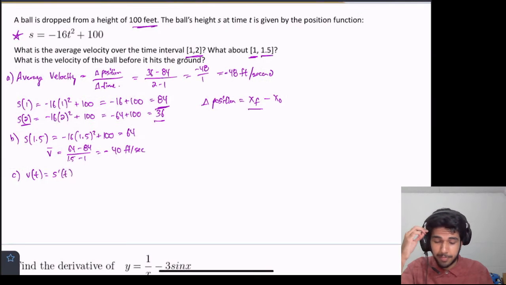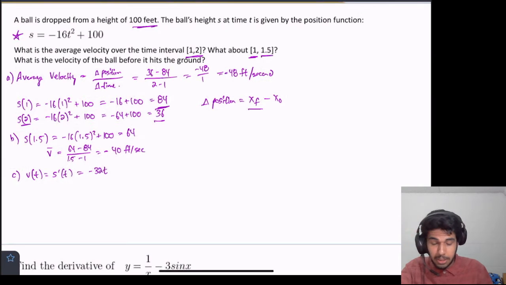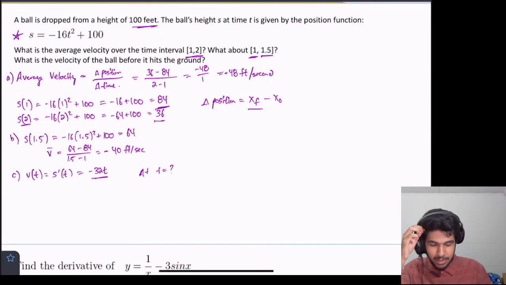The derivative of s. And if we compute this, the derivative of negative 16t squared, you can use the power rule and the constant multiple rule. And if you do that, you'll get negative 32t plus the derivative of 100 is 0. So this is our velocity function. At any time t, the velocity is given by negative 32t.